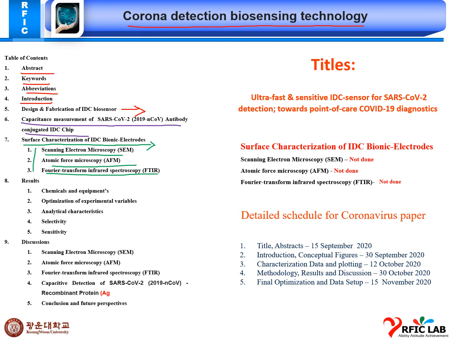Our results include chemical and equipment optimization of experimental variables and analytical characteristics, which is very important for this paper, including the selectivity and sensitivity for a biosensor. These two are important for a biosensor. Our discussion covers SEM, AFM and FTIR, including capacitive detection, and the conclusion and future perspective.